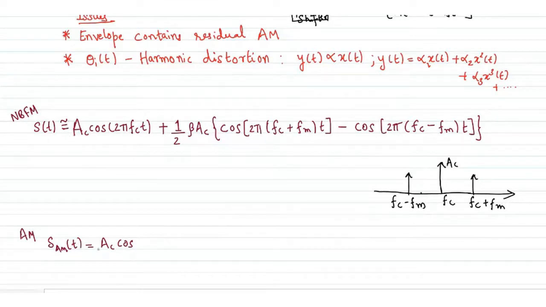So the AM signal also follows a similar mathematical expression. The only difference you will note after I write it: mu is the modulation index of the AM signal. So it's very similar to the expression, which is cos 2 pi.